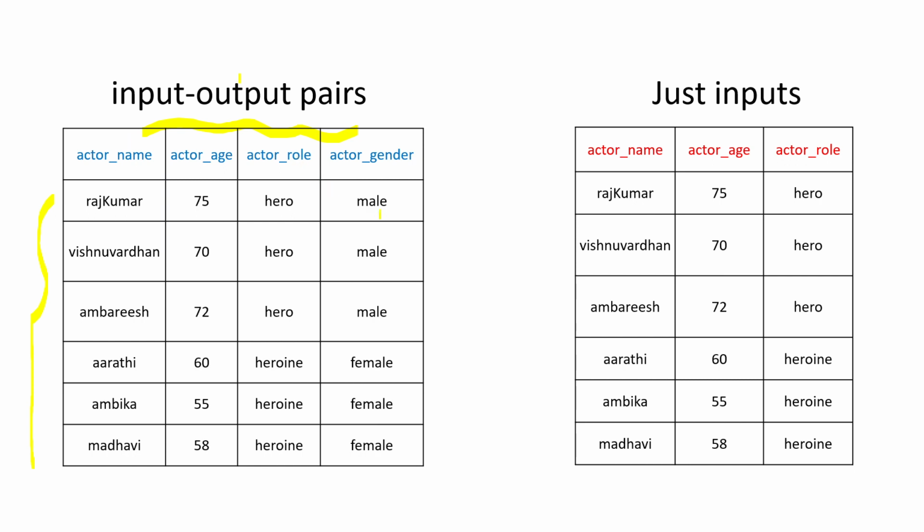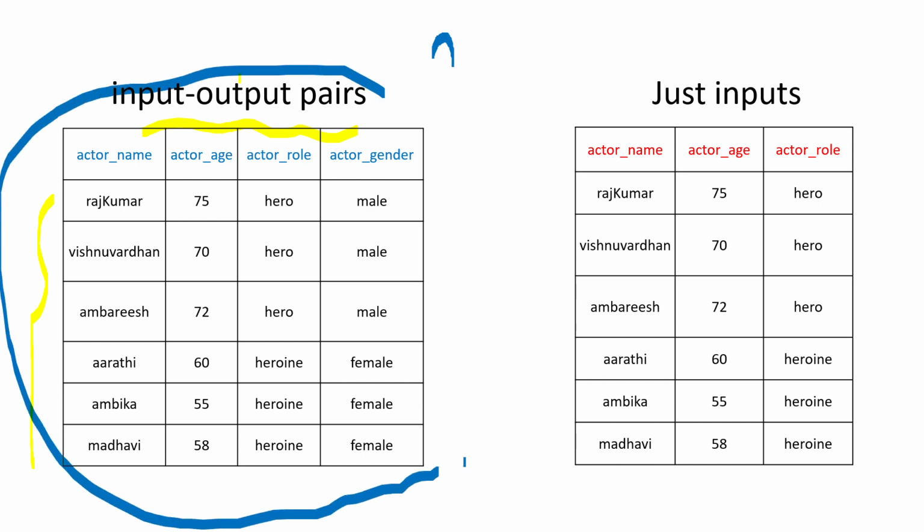Given the data set, whether you need to go for supervised or unsupervised all depends on which type of problem you are trying to solve. For example, let us assume this is the given data set, and the question you are trying to solve, or the problem statement, is that you need to predict the gender of an actor.